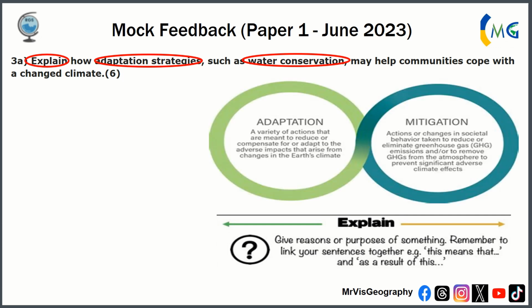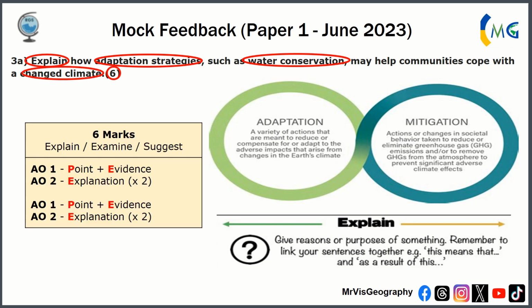Adaptation, remember, is about reducing the impacts of climate change. It's not dealing with the causes. Mitigation deals with the causes. Adaptation just deals with the impact. You have to talk about changing climate. It's a 6-mark question, two 3-mark paragraphs. So P, E with evidence, and then two explanations for that, times two.